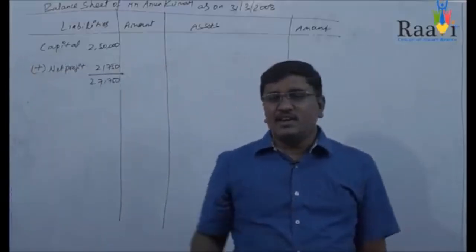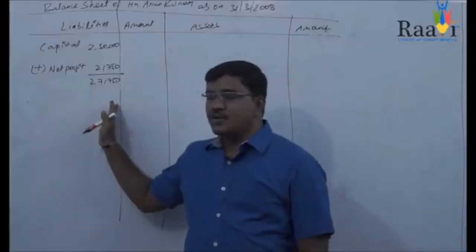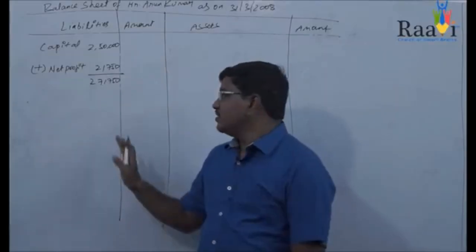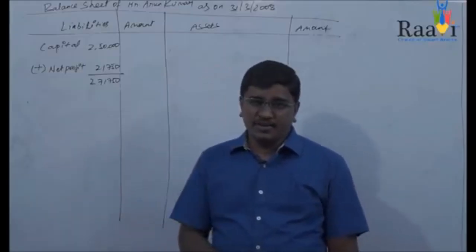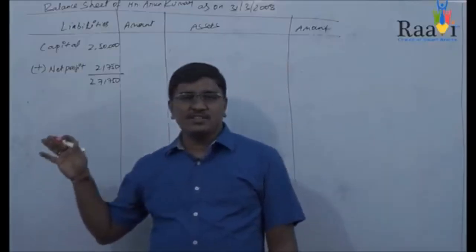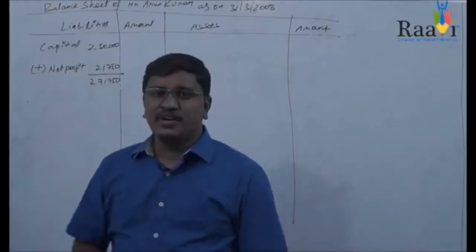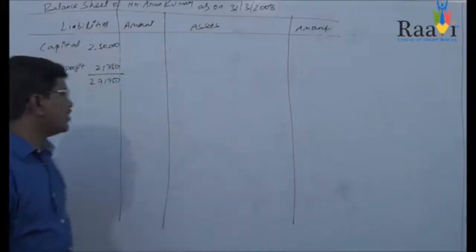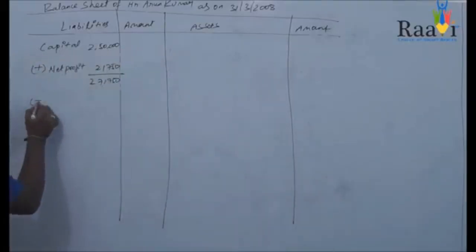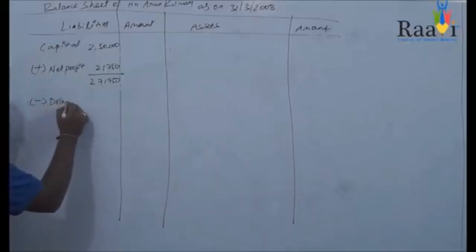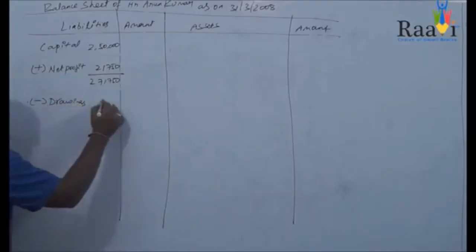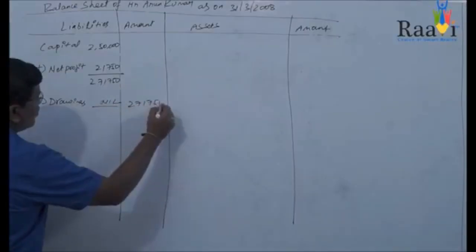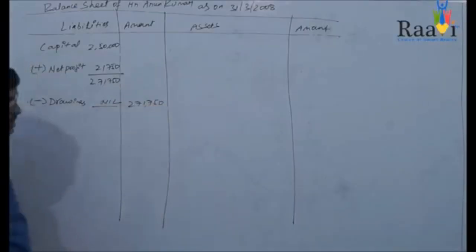Generally from this amount you will be deducting the drawings, and you can find these drawings in the debit side of the trial balance. But in this problem you don't find any drawings, so simply minus drawings, take it as nil. Total amount is 2,71,750.